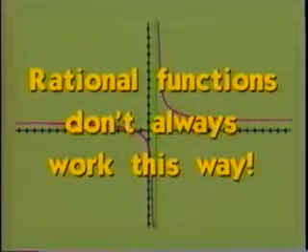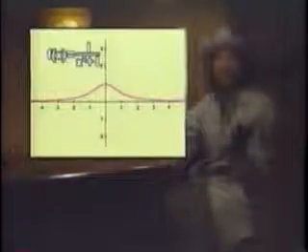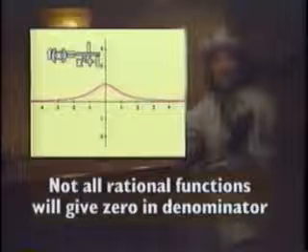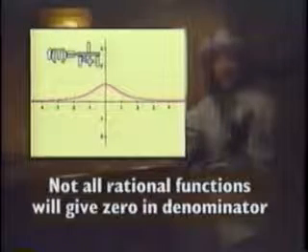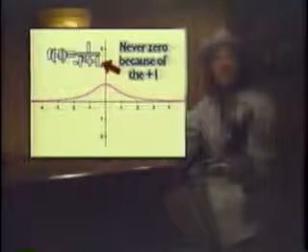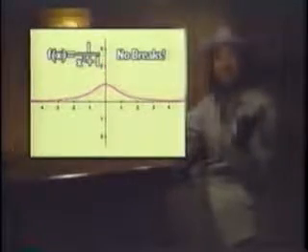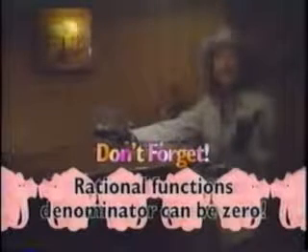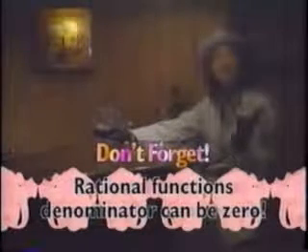Now, rational functions don't always work this way. Take the graph of f of x equals 1 over x squared plus 1. Notice that for this case, no matter what number you choose for x, the denominator will never come out to be 0. Observe that the graph is smooth and unbroken. Don't forget that, as a general rule, when you deal with rational functions, you must expect the possibility that the denominator might turn out to be 0.